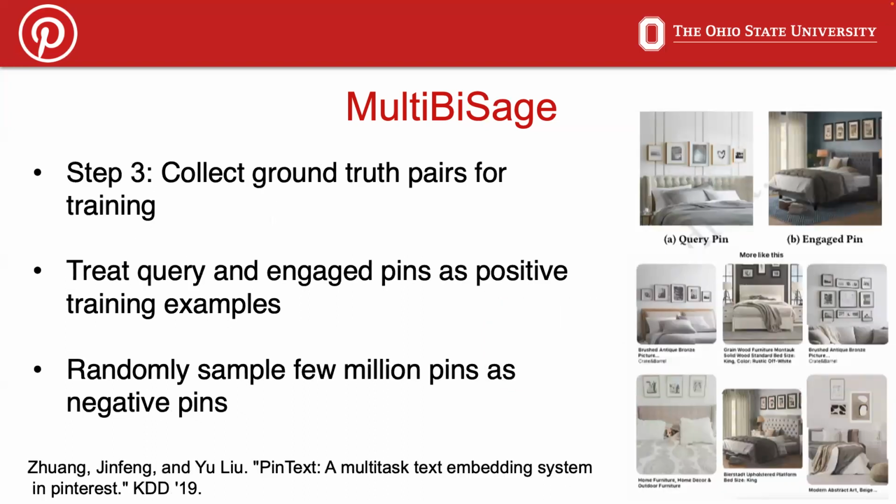The next step is collection of ground truth. Here, when the user clicks on a pin, say query pin, that user is shown multiple recommendations. So if the user clicks on the pin from this shown list, we call that interacted pin an engaged pin. We basically treat the query pin and engaged pin as a positive training example, and we randomly sample a few million pins and treat them as negative pins.